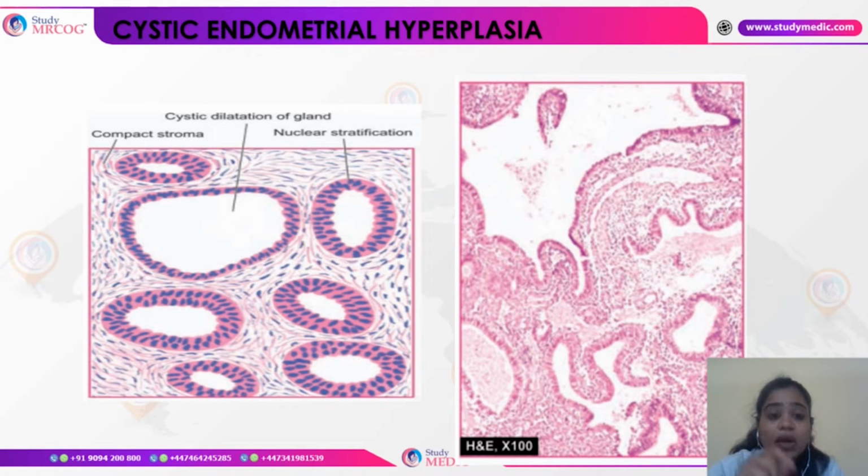As the name itself suggests, cystic means there is a cystic dilatation of the glands, and the stroma is very compact, and here you can see the nuclear stratification. This is the histopathological appearance of cystic endometrial hyperplasia. The chance of it turning into malignancy is extremely low, less than 1%.